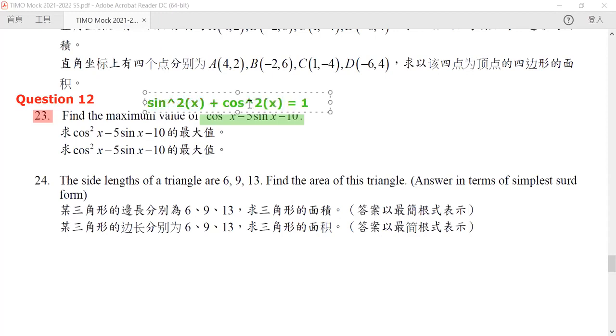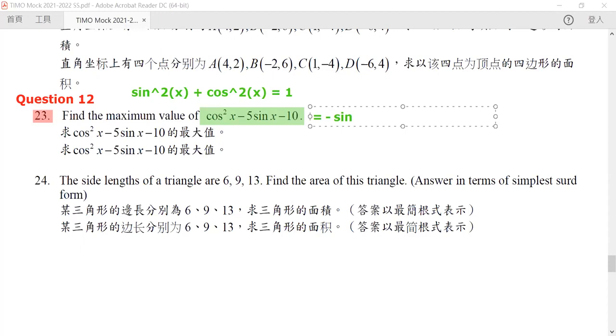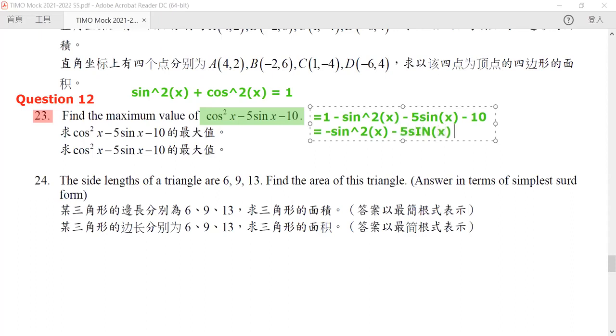Now we can replace cosine square x by 1 minus sine square x, and hence the whole equation will be negative sine square x minus 5 sine x minus 10 plus 1, so we can rewrite it as negative sine square x minus 5 sine x minus 9.